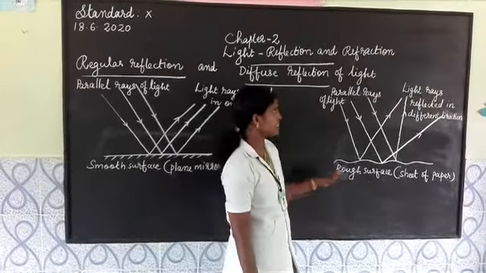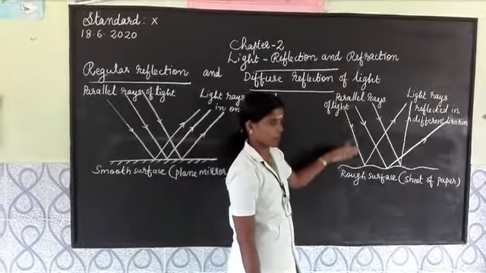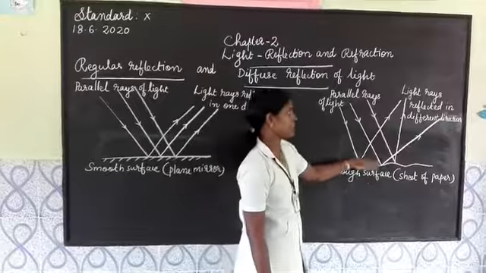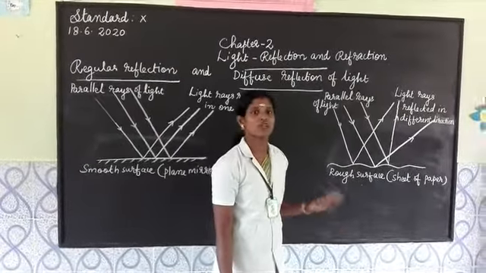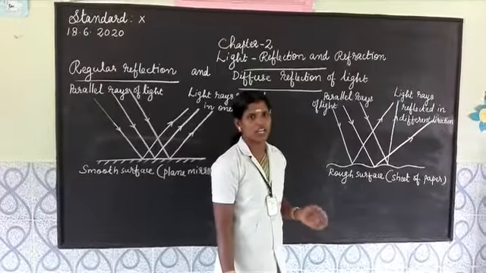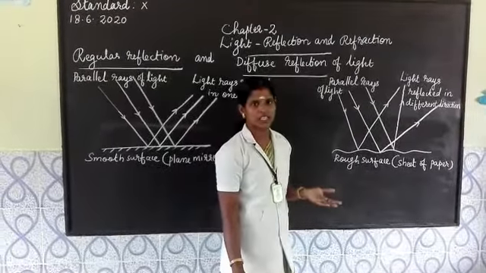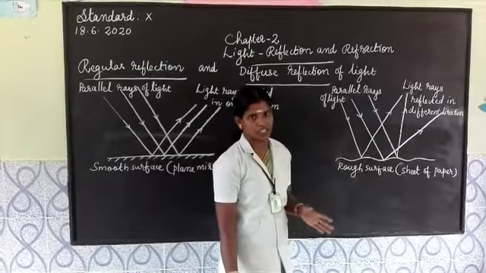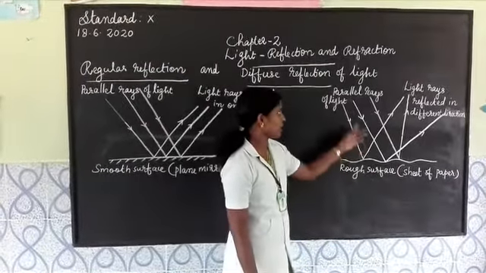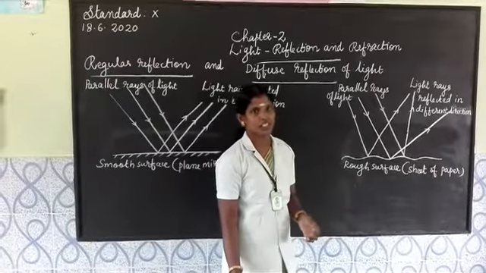So, if parallel rays fall on the rough surface, they are reflected in different directions. In this case, we will not get a clear image, and used steel plates etc. will give this type of image. This irregular reflection we can see in such cases.